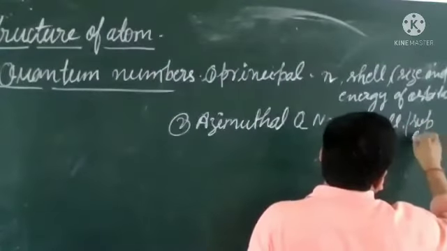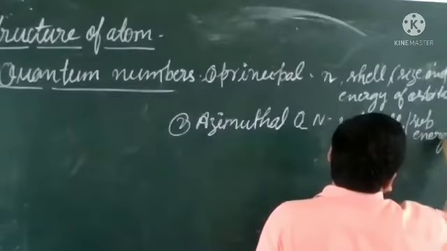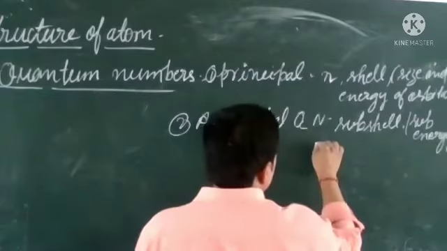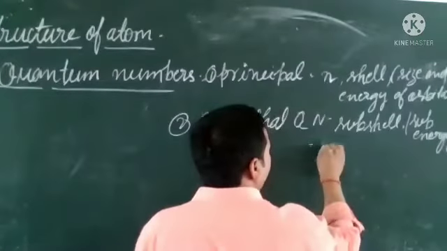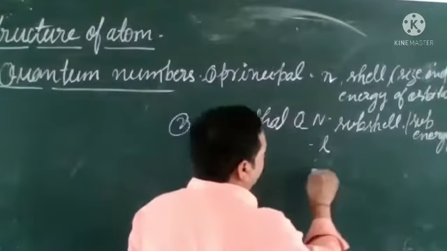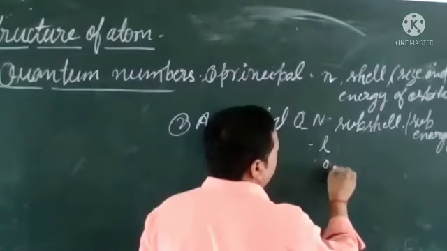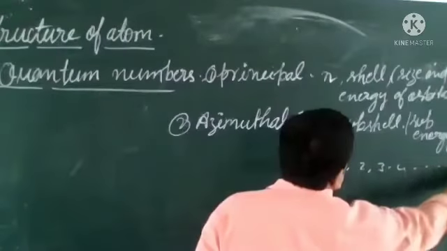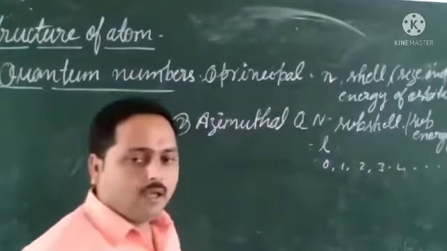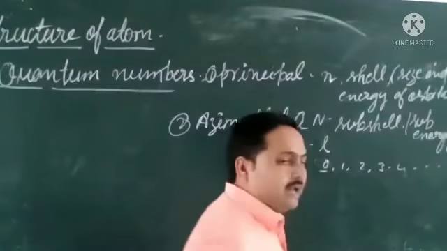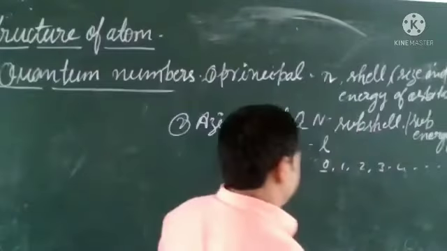It is denoted by l, and it may have values 0, 1, 2, 3, 4, and so on. All the values will be integers.